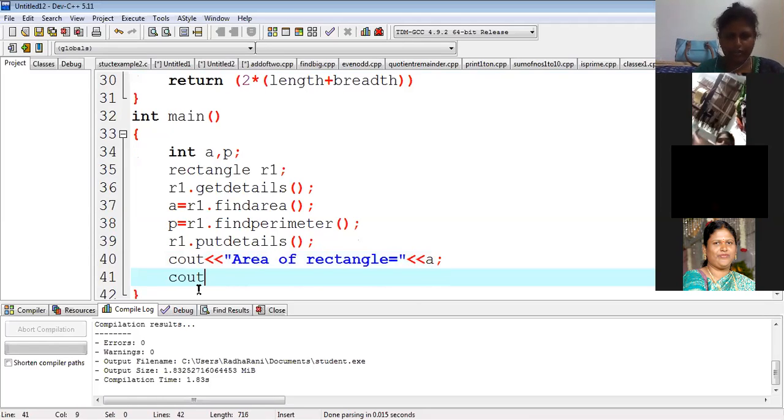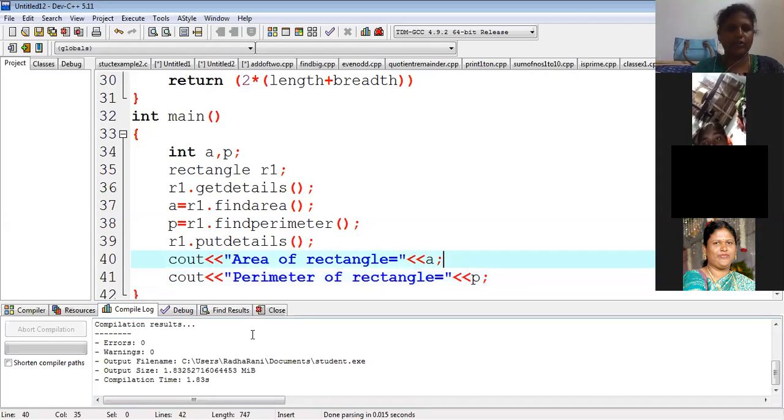Okay, tell Chandu. Should we only write area of rectangle, or will it calculate? It will calculate, but this is a message. Whatever message you want to get, you have to write. I'll show you in the output. Then you will understand. Perimeter of rectangle is equal to P. Output.